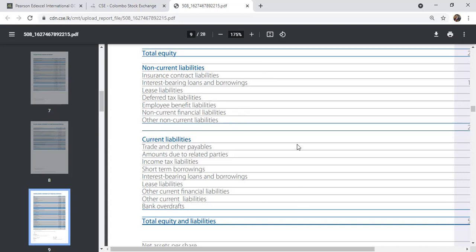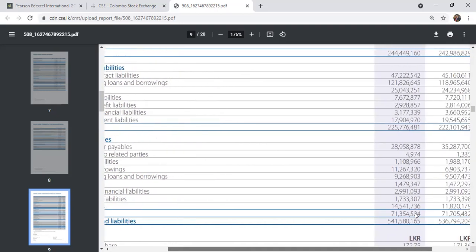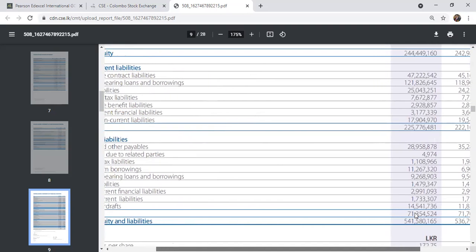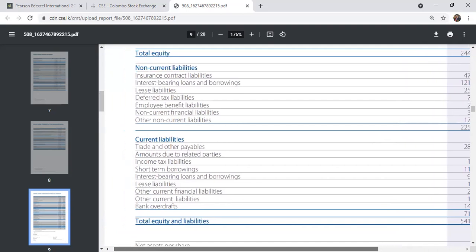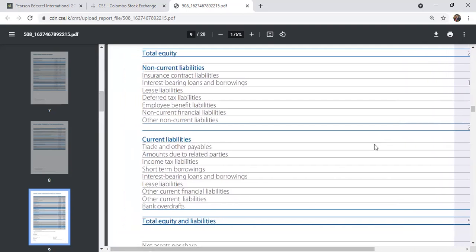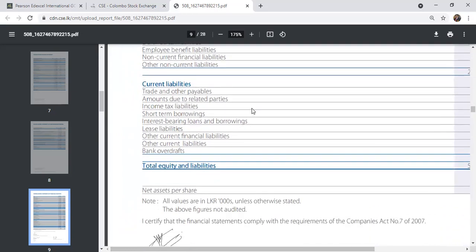If you go to their notes, we can find out what these values are comprised of. These are rupees in thousands. You can see the total non-current liability, they have 225 billion worth of non-current liabilities. The values are not mandatory. Just go to the current liability section. This is the external short-term method. Under short-term methods of funding, number one, we can see trade and other payables.